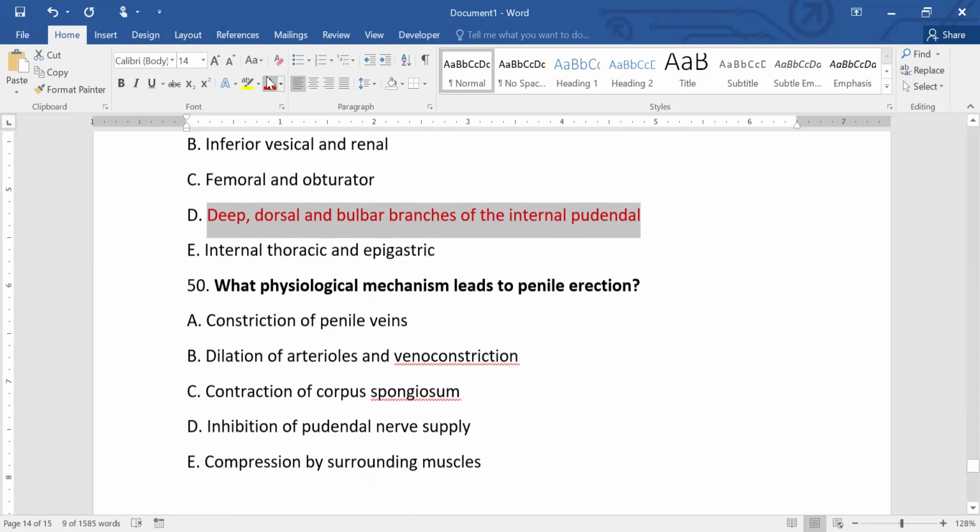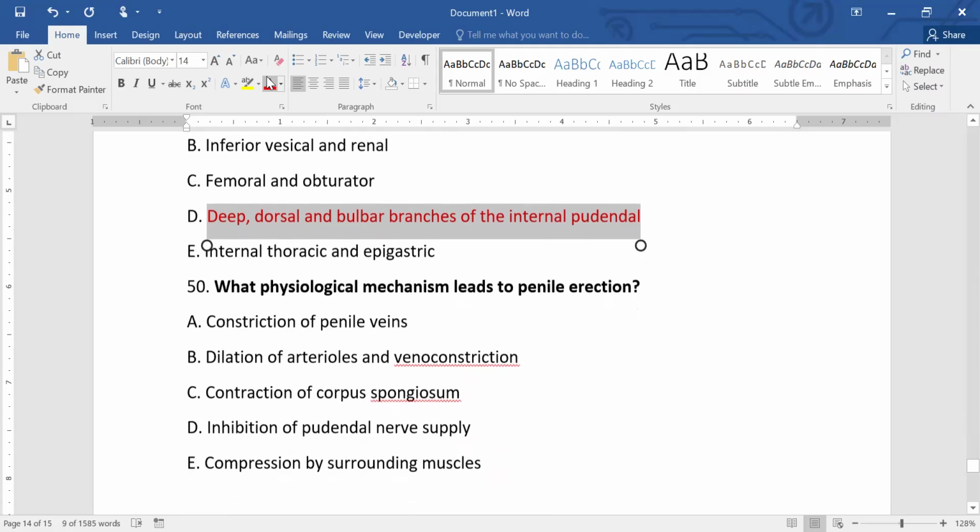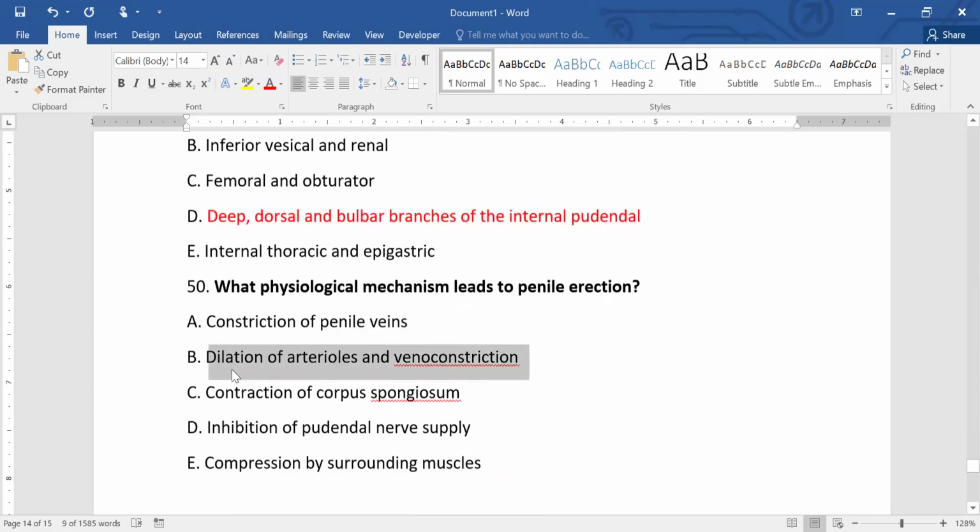What physiological mechanism leads to penile erection? Dilatation of arterioles and vasoconstriction of veins. So arterioles are dilated and veins are constricted so that the blood stays there and there is penile erection.